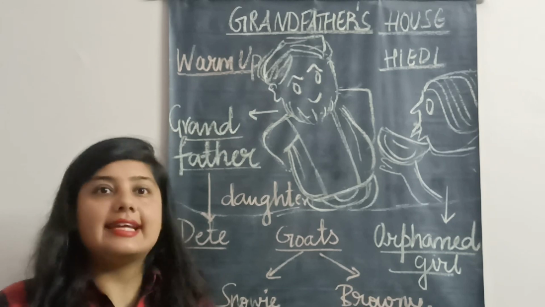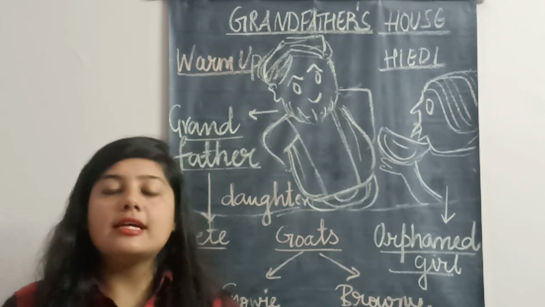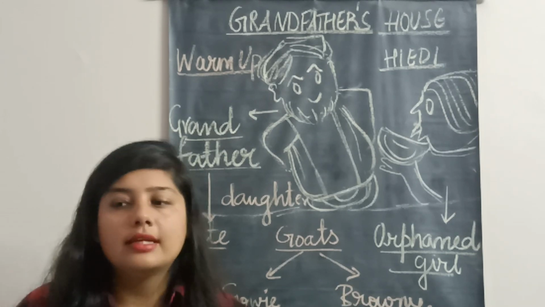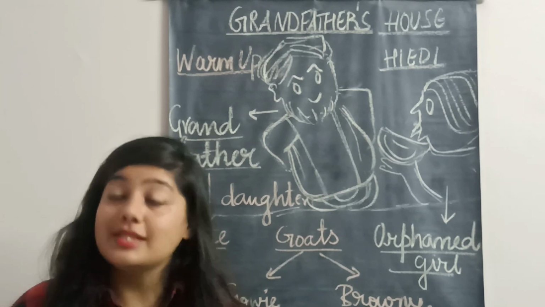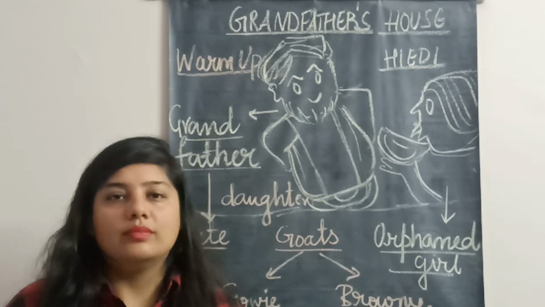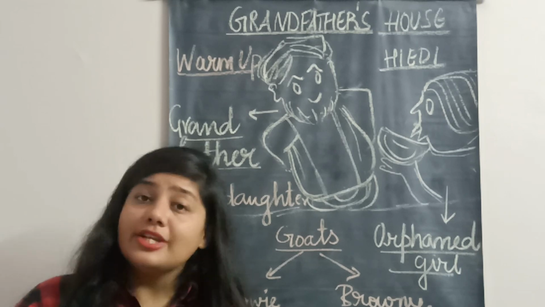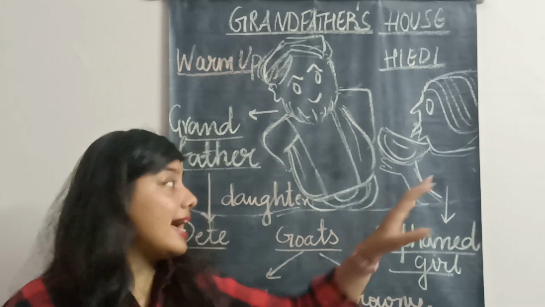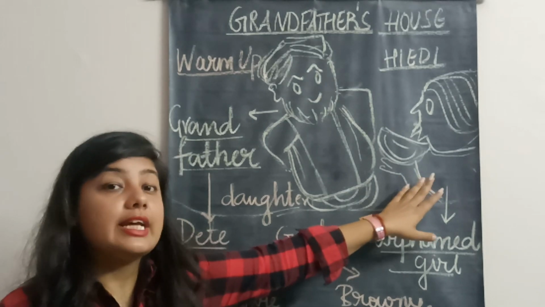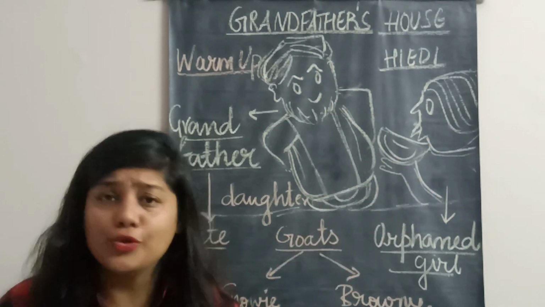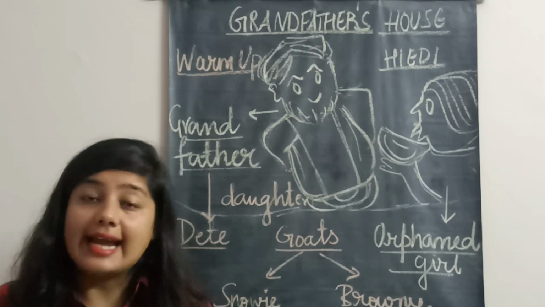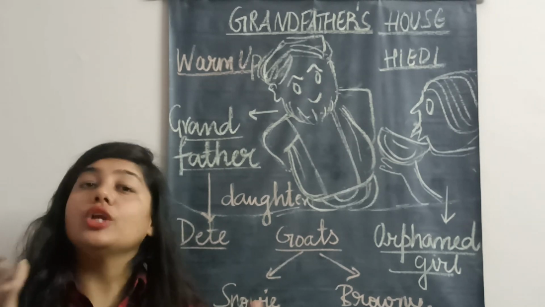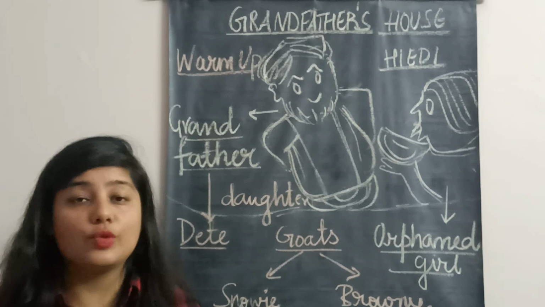Now Heidi finds that place very nice. She tells her grandfather, grandfather, this is the best place that I am going to sleep. But there is a problem. I don't have a bed sheet. I need a sheet. So can you please give me one sheet? Grandfather tells Heidi that I will give you the sheet. But before sleeping, don't you think we should have some food? Heidi says yes. So now we shall go down and have some food together.